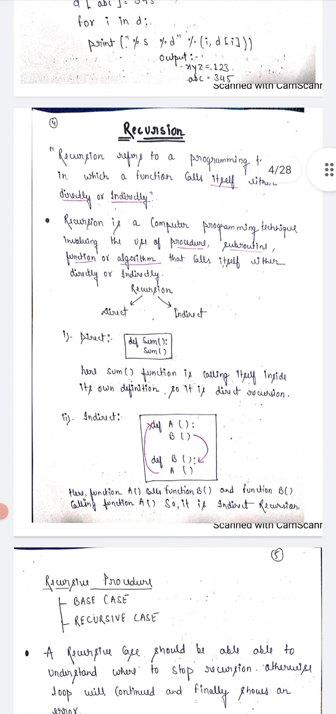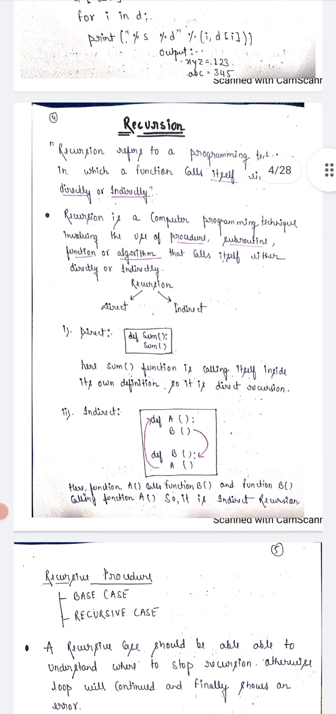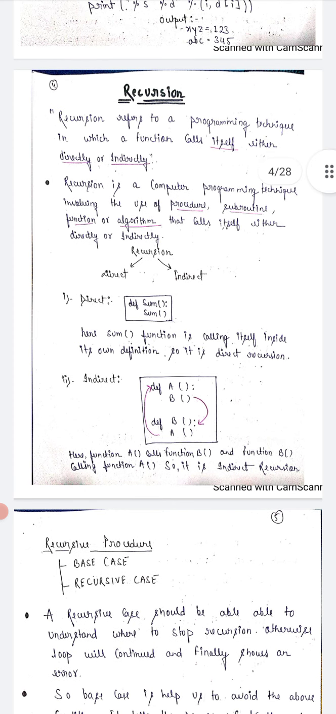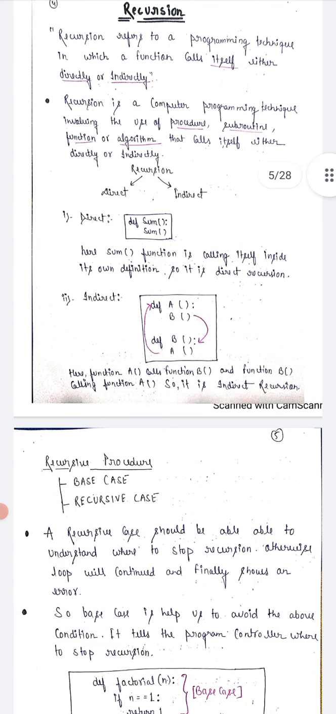There are two types of recursion in functions: direct recursion and indirect recursion. Here function A is calling function B, and function B is calling function A, so it is an indirect recursion. Recursion procedure has a base case and a recursive case. There are two types of cases.